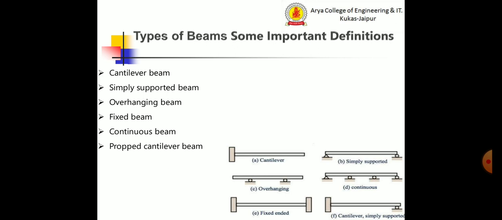Now, the next is the statically indeterminate beam. If the beam cannot be analyzed by using the basic equilibrium conditions, it is known as a statically indeterminate beam. The end reactions are found by using the basic equilibrium conditions in combination with other methods like the strain energy method and virtual work method. For example, continuous beams and fixed beams are statically indeterminate beams.